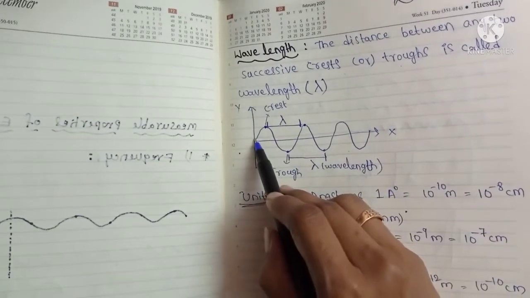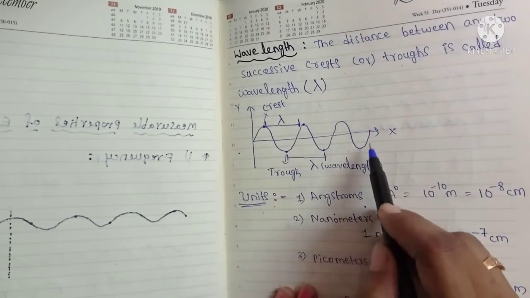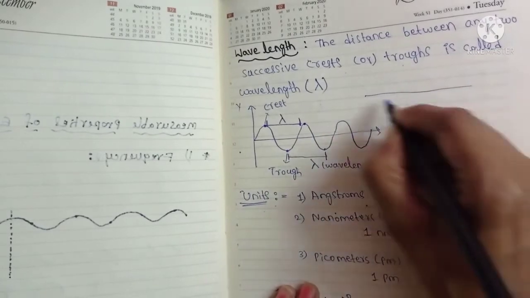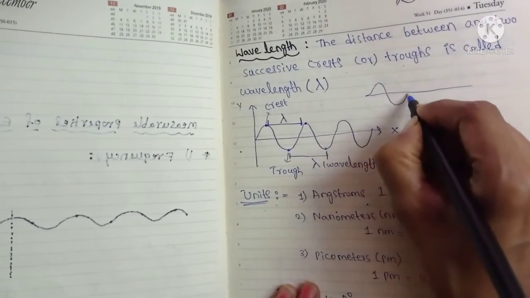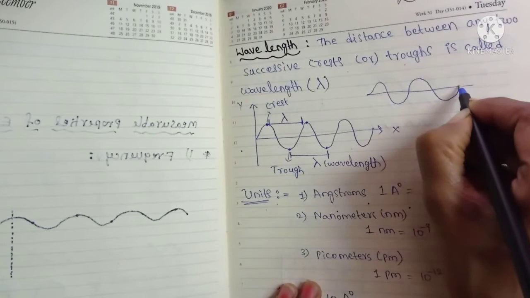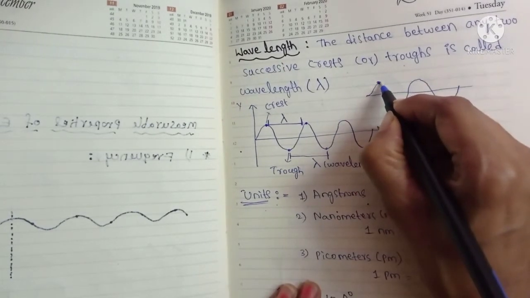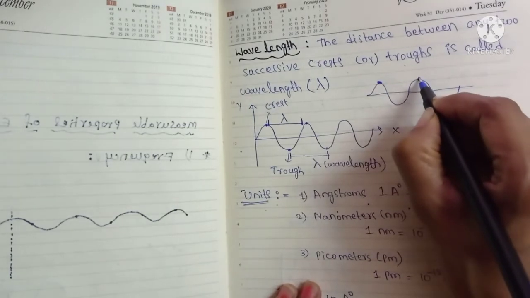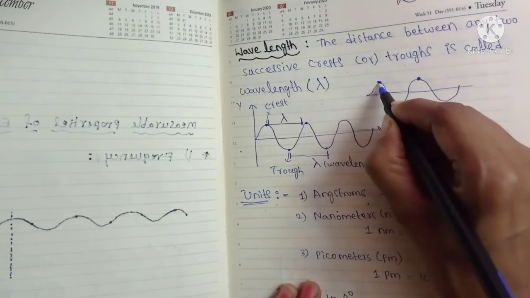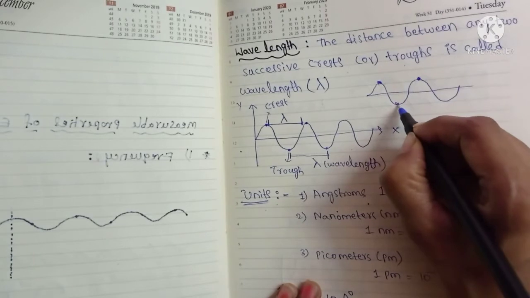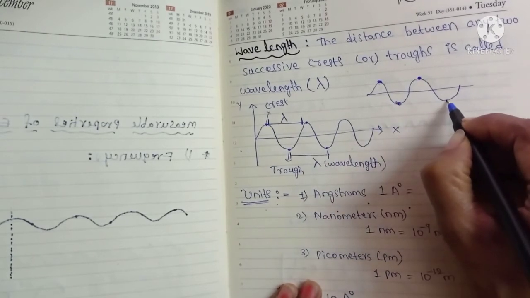For example, if you see this wave, this is the radiation. This point is a crest, and the points below are called troughs.